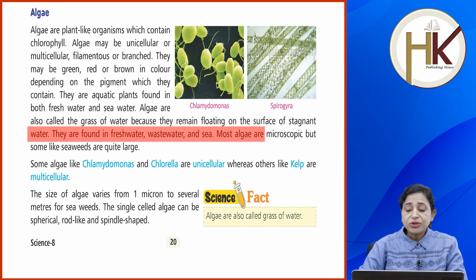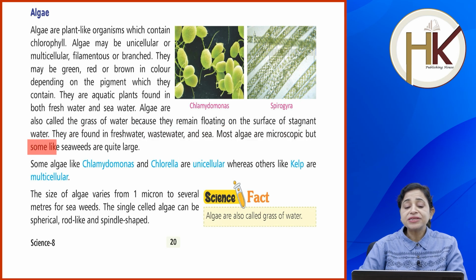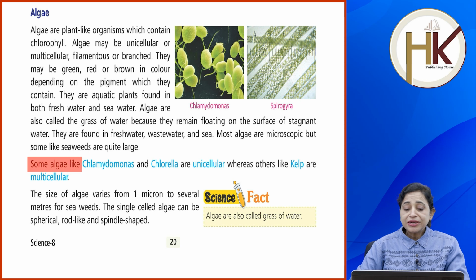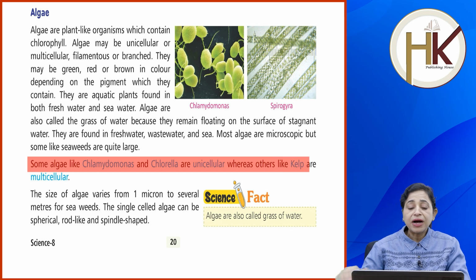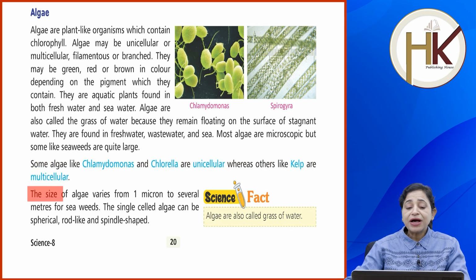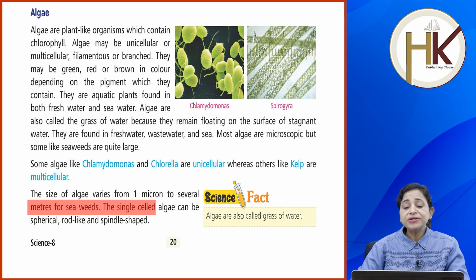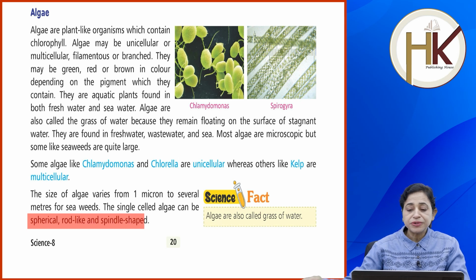Most algae are microscopic, but some like seaweeds are quite large. Some algae like Chlamydomonas and Chlorella are unicellular, whereas others like kelp are multicellular. The size of algae varies from 1 micron to several meters for seaweeds, and the single-celled algae can be spherical, rod-like or spindle shaped. Science fact: algae are also called grass of water.